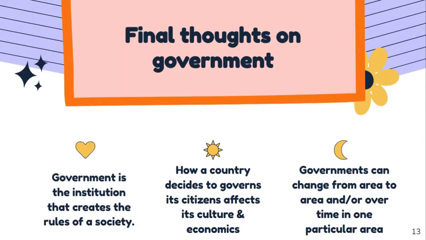So, final thoughts on this: the government is an institution that creates the rules for our society. How a country decides to govern its peoples does affect the economy and the culture, and the government can change over time and from area to area.